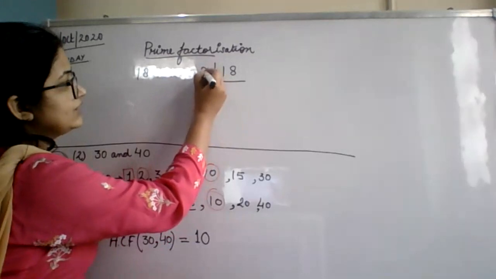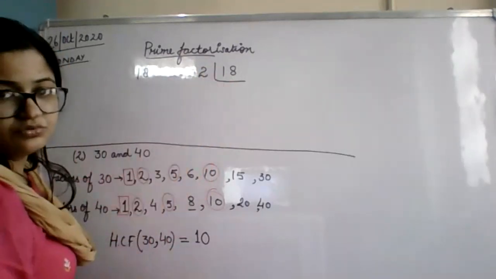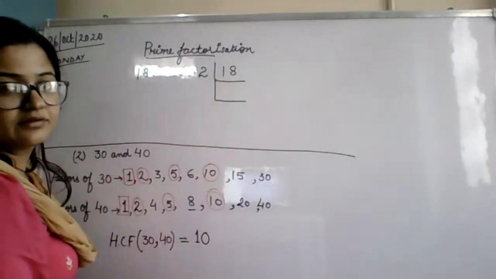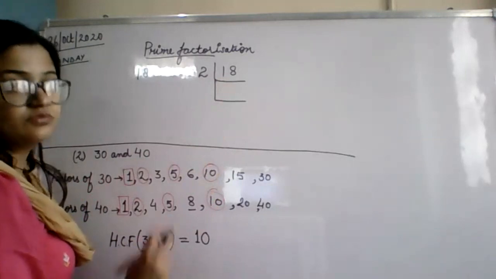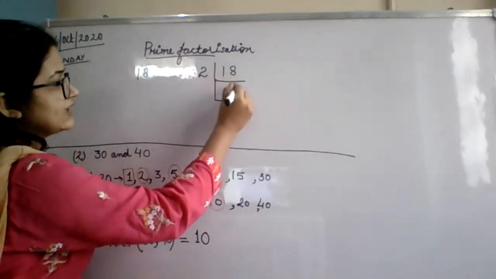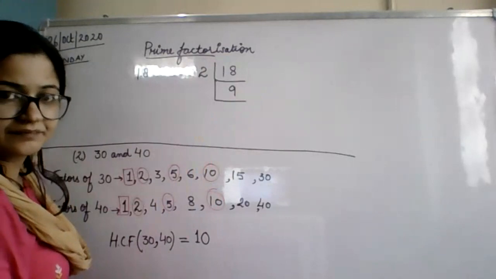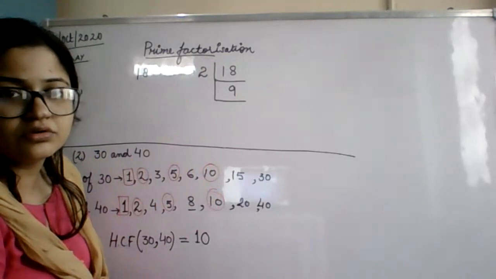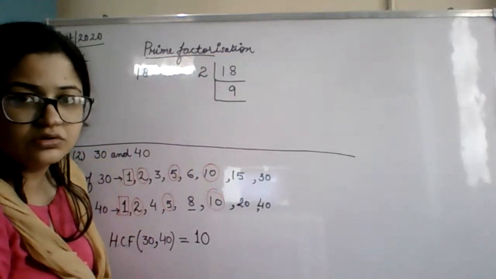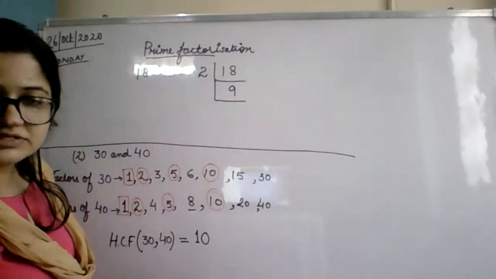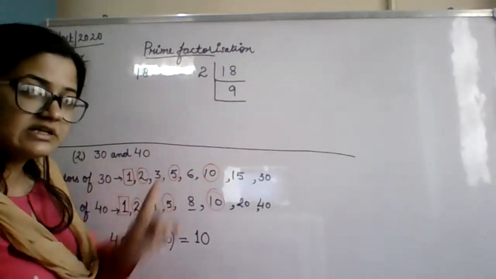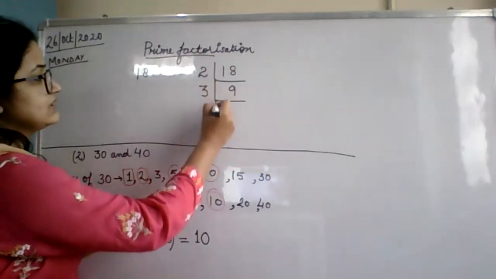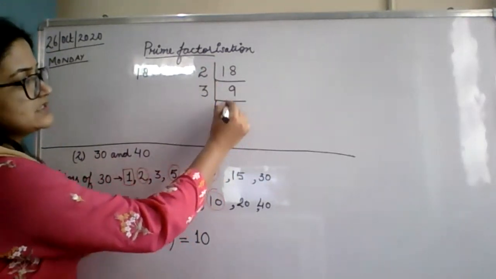So we will write 2 here. If it is divisible by 2, we will write 2 here. When does 18 come in the table of 2? 2 9s are 18. 2, 9 I will write here and 18 will be here. Now 9. Is it divisible by 2? No, ma'am. The next prime number is 3. Is it divisible by 3? Yes, ma'am. So we will divide it by 3. 3 how many times comes? Ma'am, 3.